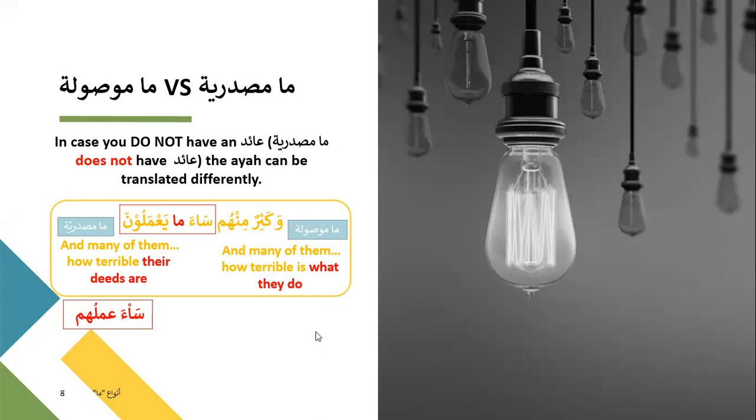Now let's look at the last one, which is ma az-zamaniya, which is fairly easy. Over here, this ma would basically mean as long as or as much as. These are the two meanings which can be derived from this ma.